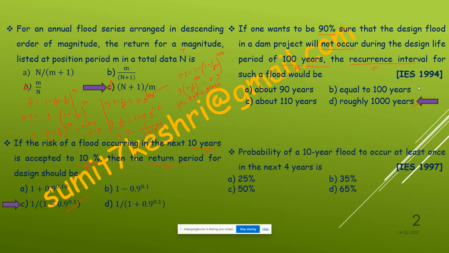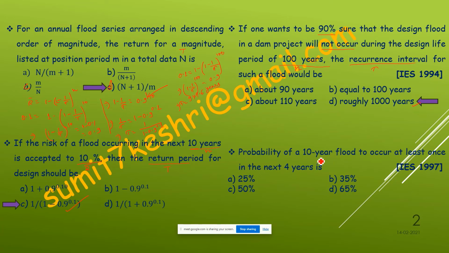Now next question, solve this question. 35%, sir. So how to calculate it? Anyone else in the class who can tell how to solve? Probability of a 10-year flood to occur.